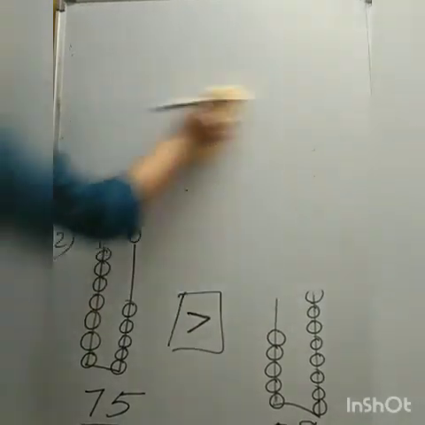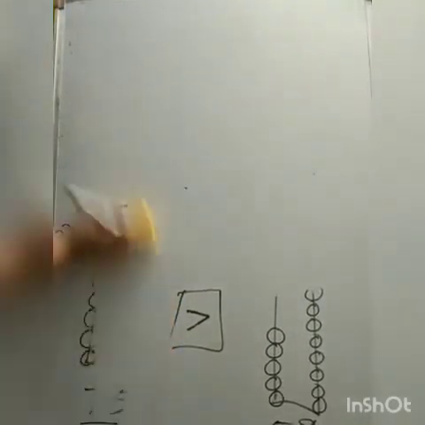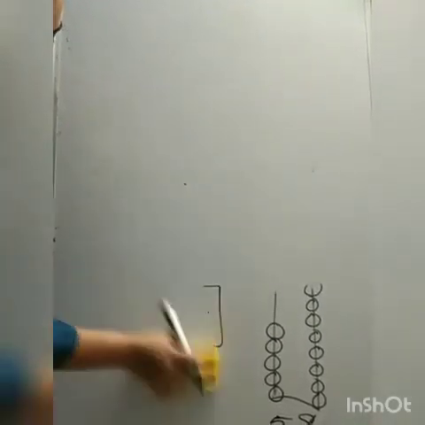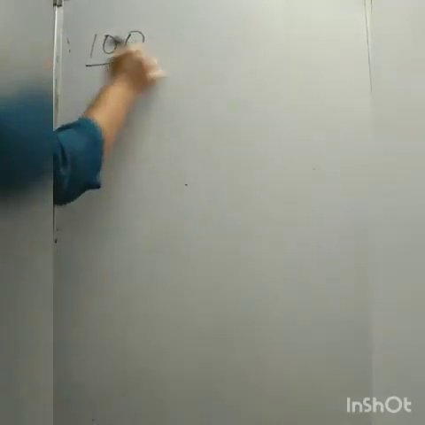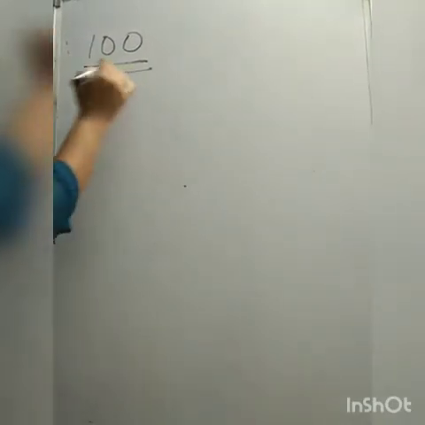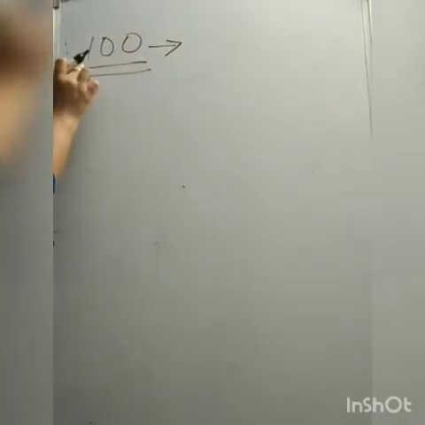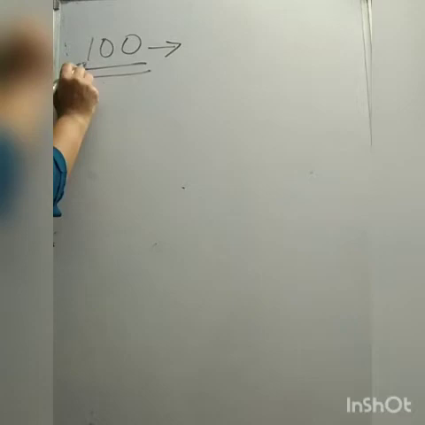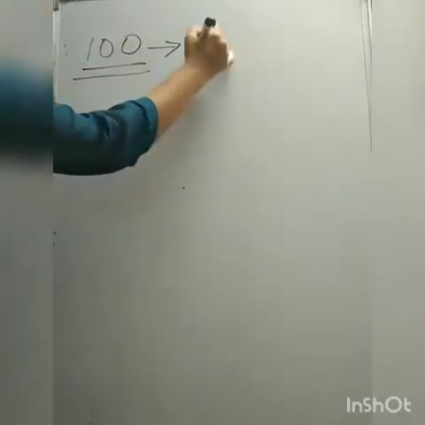How to represent 3-digit numbers on abacus? Suppose we have the number 100. How to show 100 on abacus? As we know that in 100, how many digits are there? 1, 2, 3 digits.